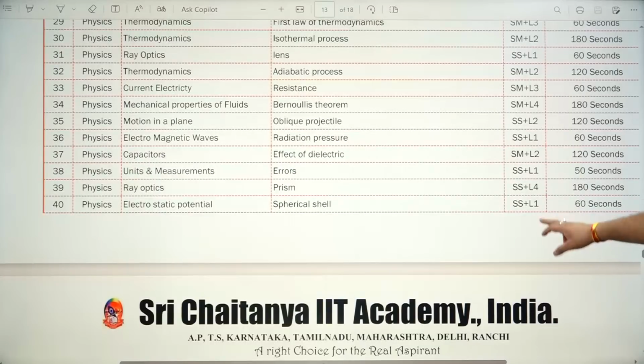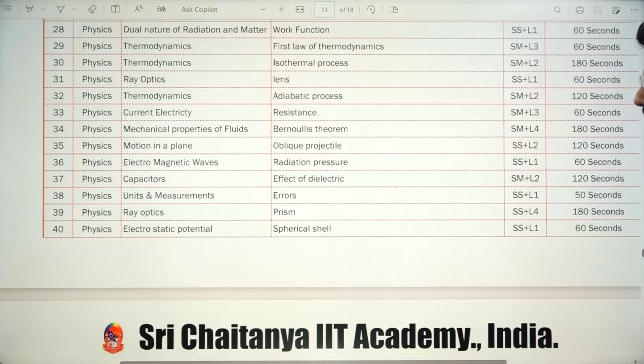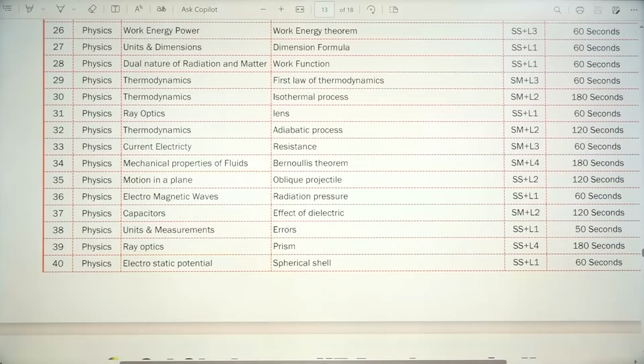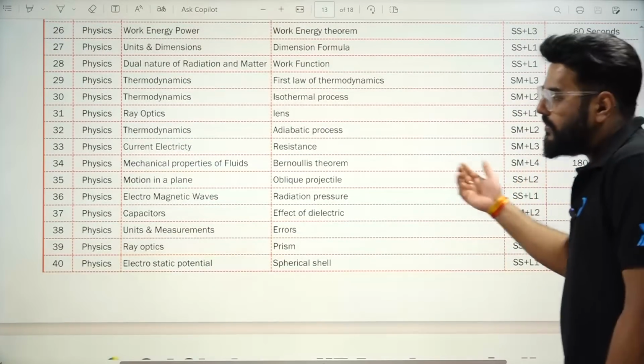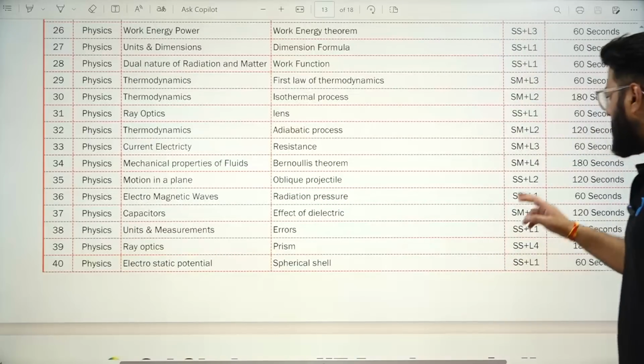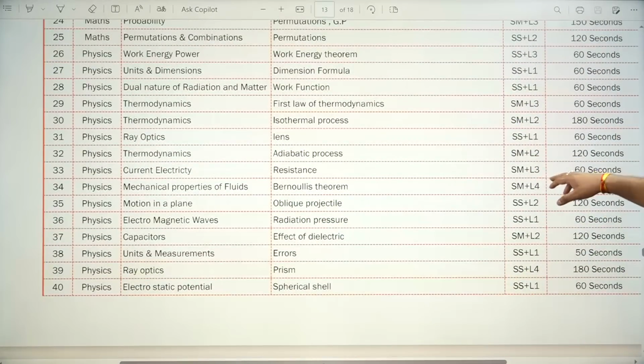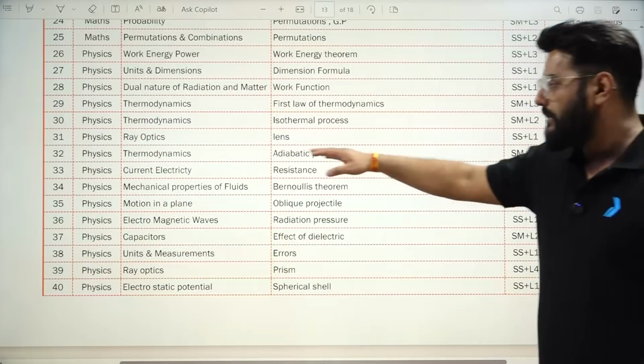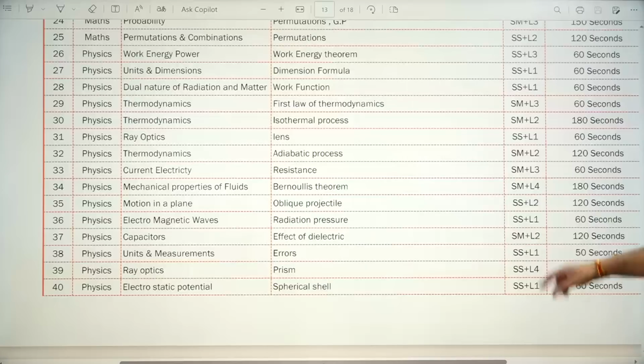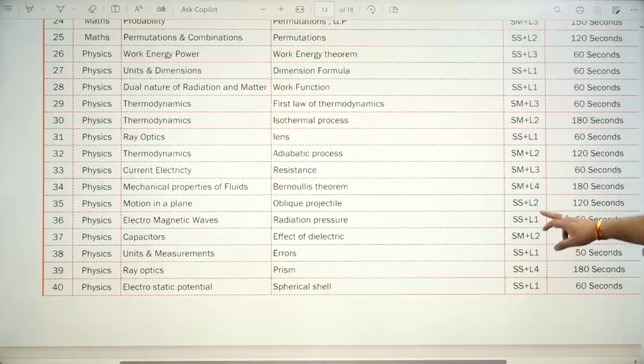Then if I talk about over here, again, SM level 2, this was from capacitors. Right. Then over here, a single chapter, multi-concept, level 4 problem was asked from Bernoulli's theorem. Okay. Then you had SML2 and SML3 from the adiabatic process in thermodynamics, as well as current electricity about resistance over here.